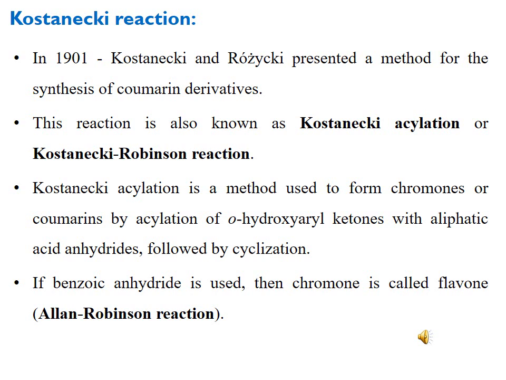First step is the reaction with acetic anhydride, and then the second step is the cyclization of this O-acylated product into coumarin or chromone. The first step is the same for both coumarins and chromones, that is the O-acylation, acylation at the oxygen of the hydroxy group of this ortho-hydroxy-aryl ketone.